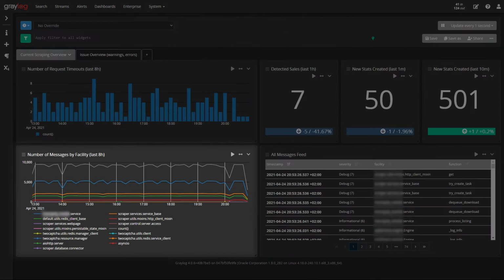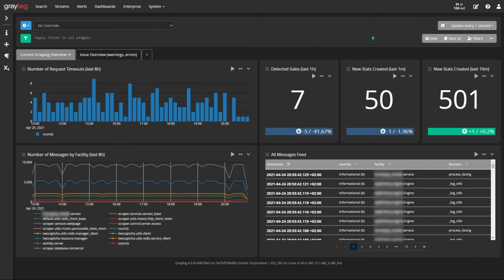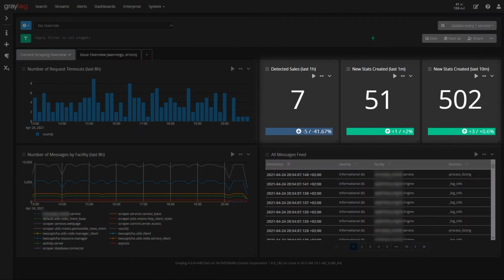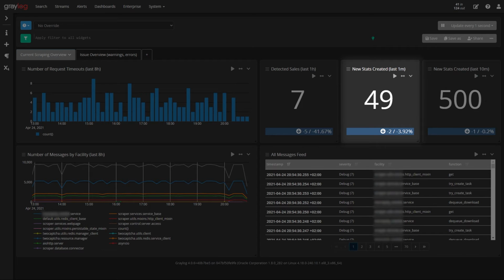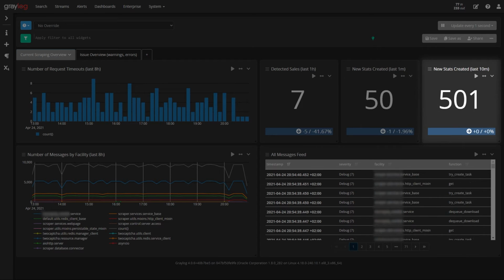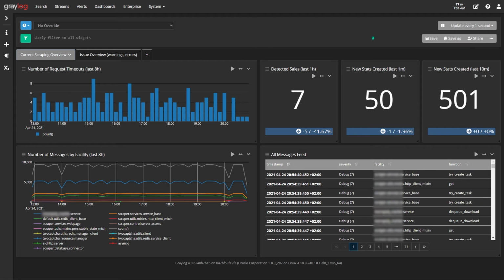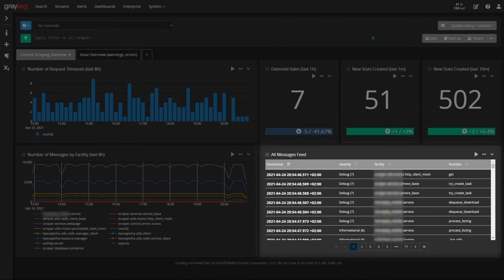A multi-line chart showing counts of logging messages by their facilities. Anomalies in module behavior can be discovered from this view. Then there is a series of numbers: count of purchases detected by the application in the last hour, and count of scrapes during the previous 1 and 10 minutes. And finally, a real-time feed of the actual logging messages.